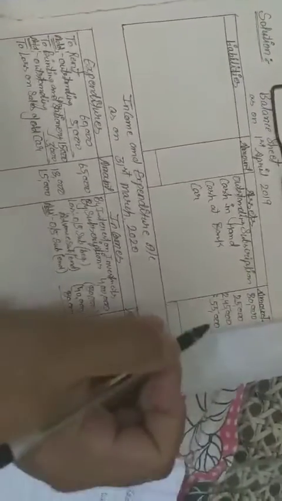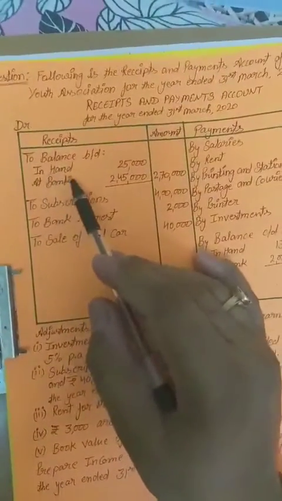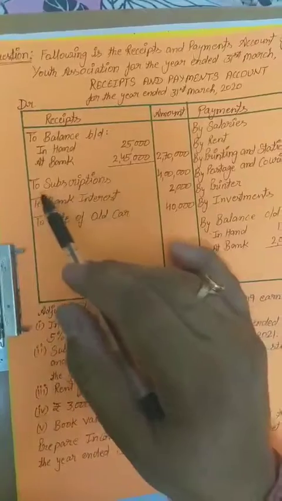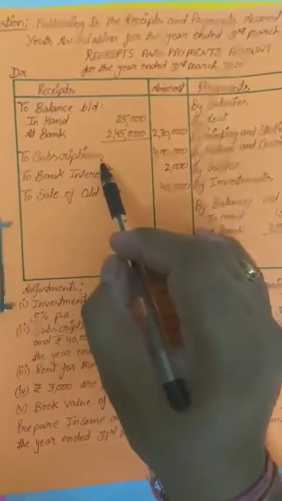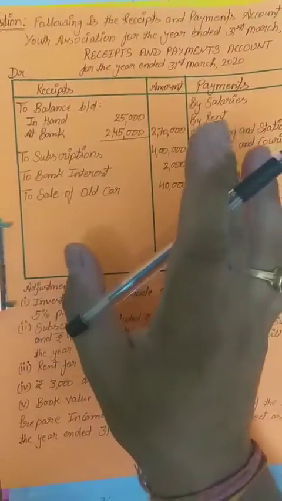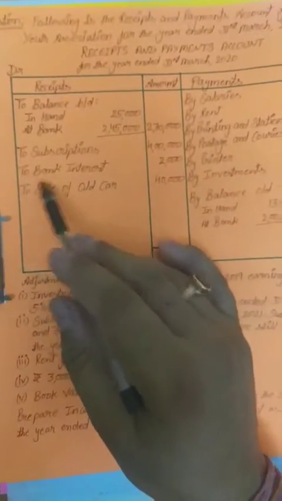So car, 55,000 rupees. It is clear. 55,000 rupees of car we have to show in the opening balance sheet. Okay, now we go once again on the receipt side. Cash in hand we have done, cash at bank we have done, subscriptions, all the adjustments and the transactions we have done. Now bank interest, this is the income.